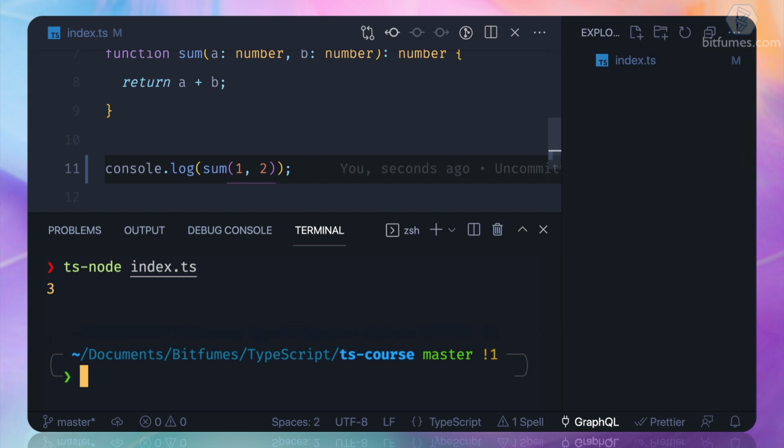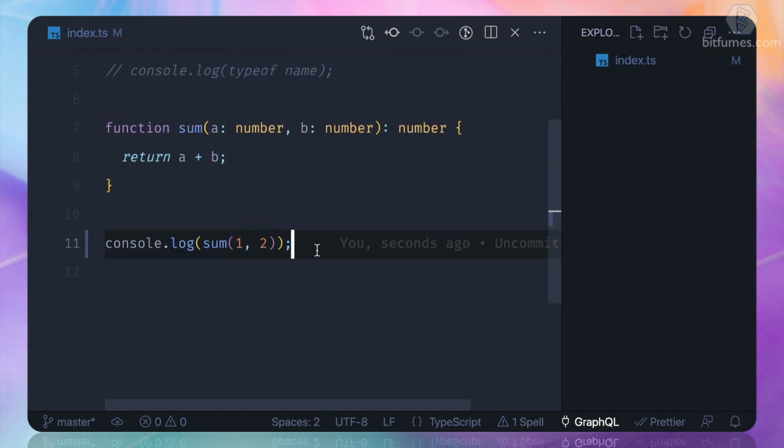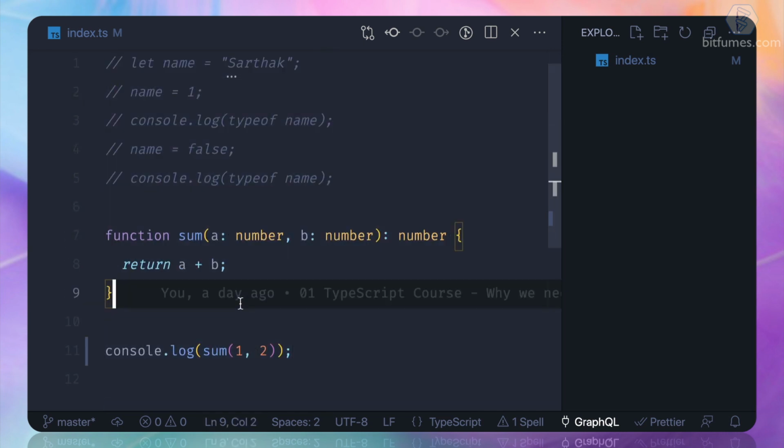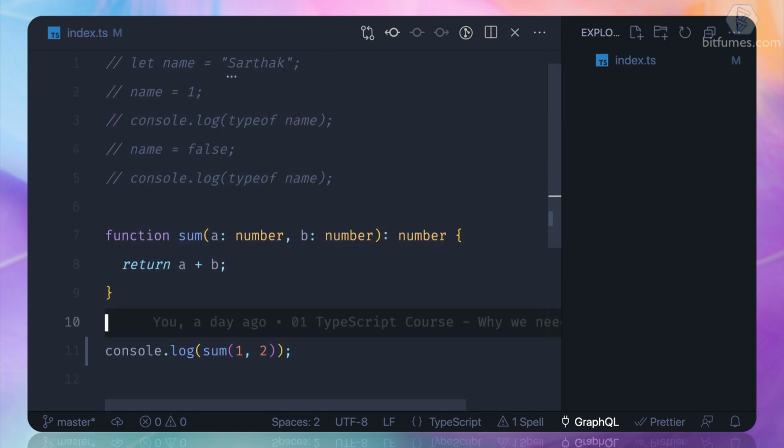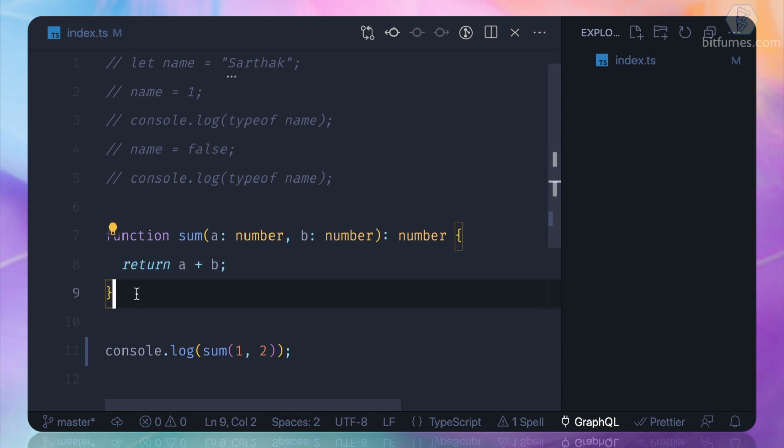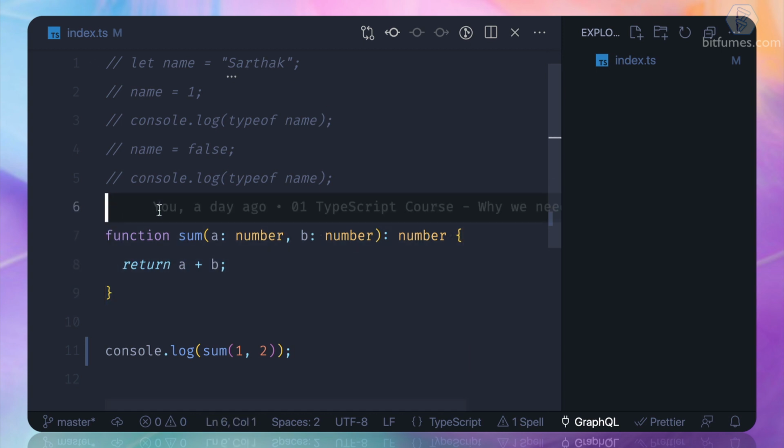But in reality, you write your code in TypeScript, but your browser doesn't understand TypeScript. The browser only understands JavaScript. This means we need to find a way to convert this TypeScript file into a real JavaScript file. And that's the goal actually. TypeScript is made for developers to write error-free code, to have types in your code. But at the end, we all need JavaScript to be understood by the browser.